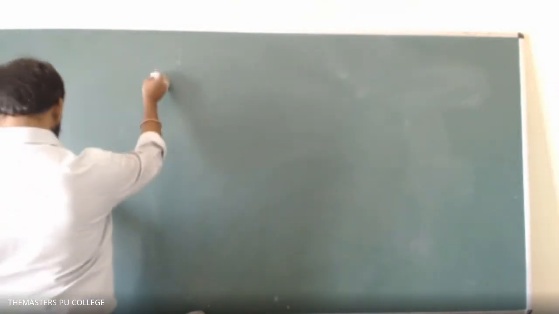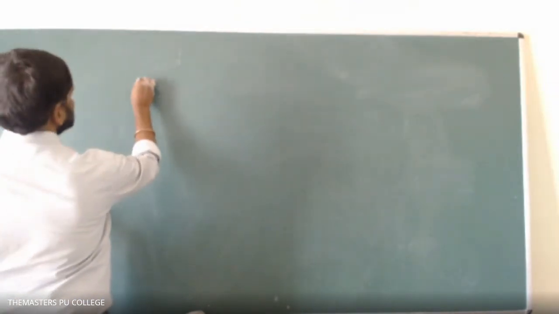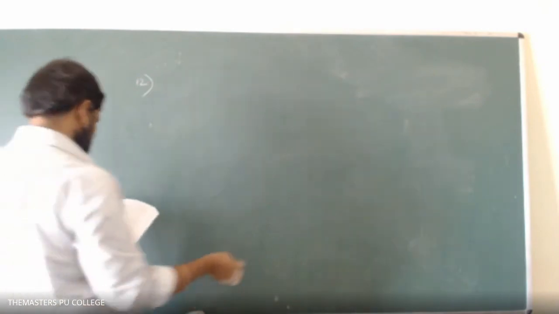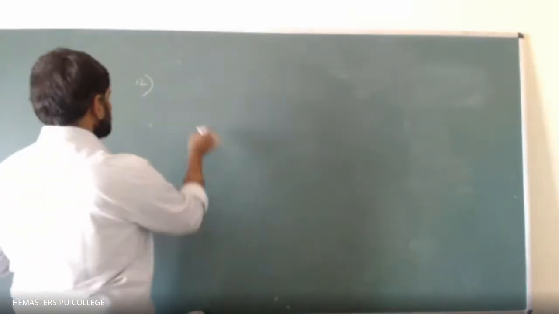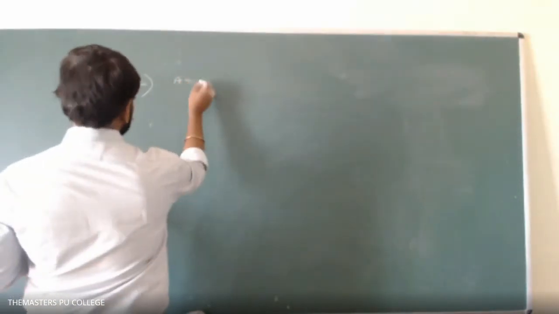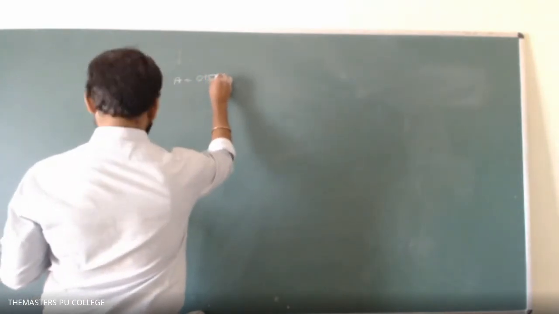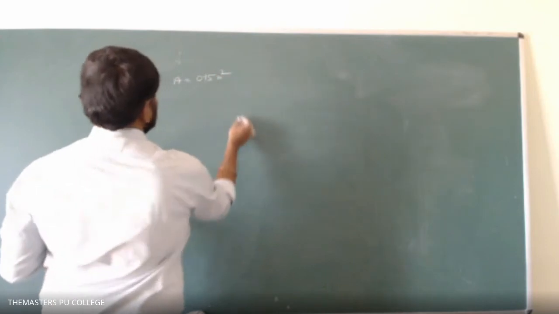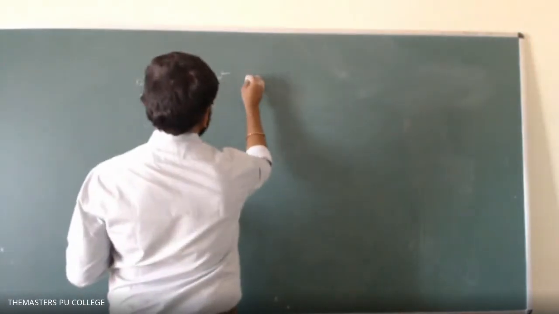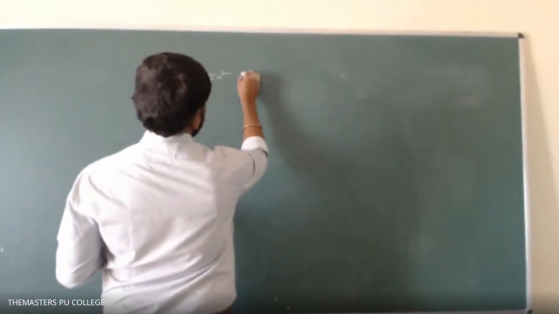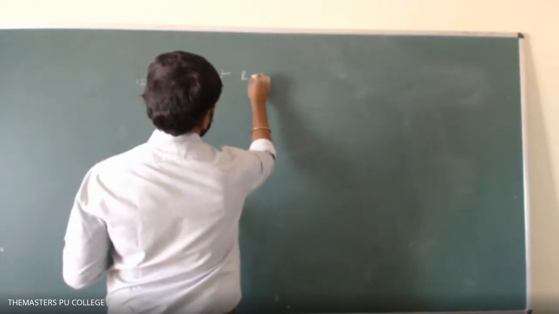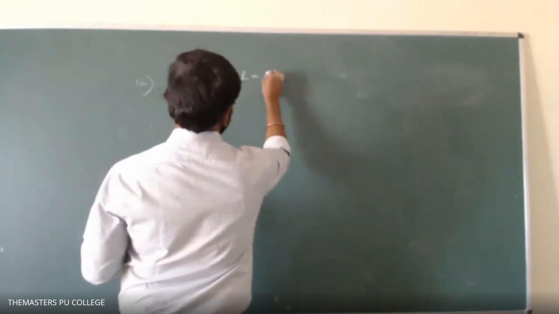Twelfth one. First, let me write this. A brass boiler has area A equals 0.15 meter square. Thickness, let it be L equals 1 centimeter, 1 into 10 power minus 2.